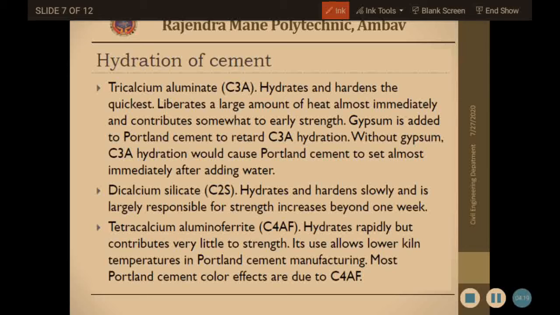1 week. Tetracalcium aluminoferrite, C4AF, hydrates rapidly but contributes very little to strength. Its use allows lower kiln temperature in Portland cement manufacturing. Most Portland cement color effects are due to C4AF.